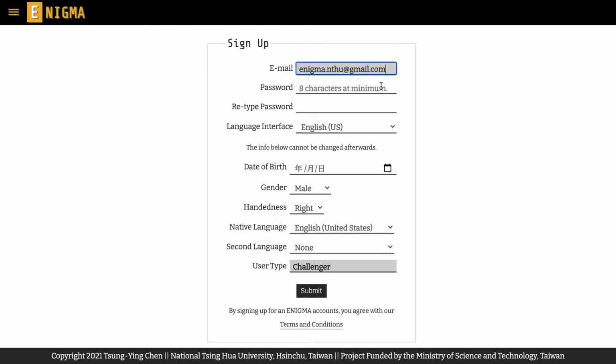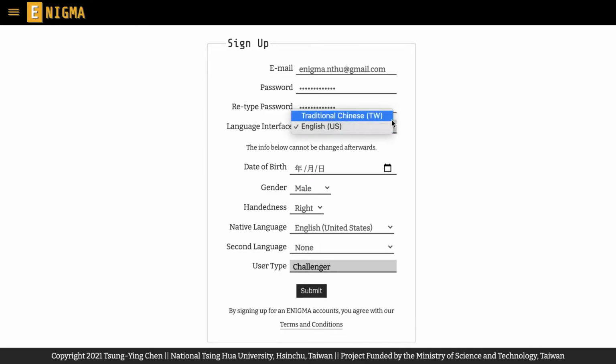We recommend you not to use the same password as the one for your email account, and set up a complex password mixed with numbers and alphabets to better protect your online privacy. Your email address is only used for verifying and activating your Enigma account, so make sure that you can access the email account provided by you. The information will not be provided to other users in Enigma to keep you fully anonymous in all occasions.